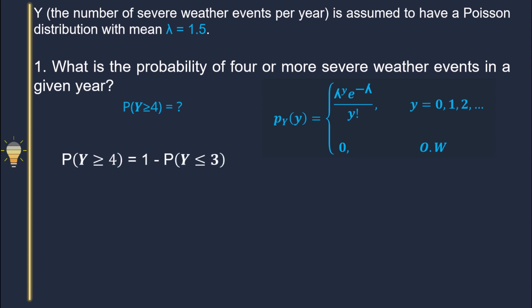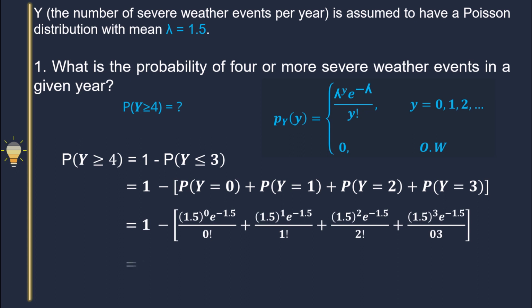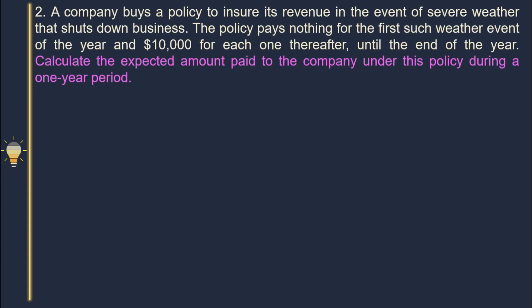That is, probability y greater than or equal to 4 equals 1 minus probability y less than or equal to 3. Now we can write this as 1 minus the probabilities of y equals 0 through y equals 3. Now, using the probability mass function, we can find the probability of each case and simplify. The answer is 0.065. Now number 2.